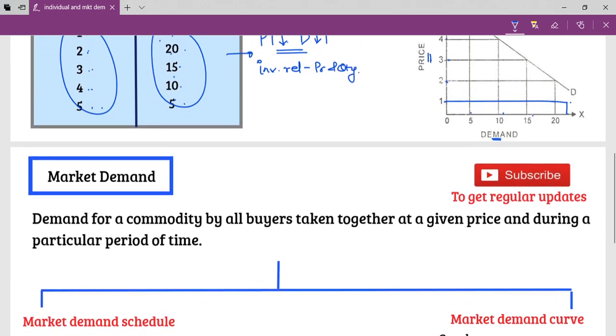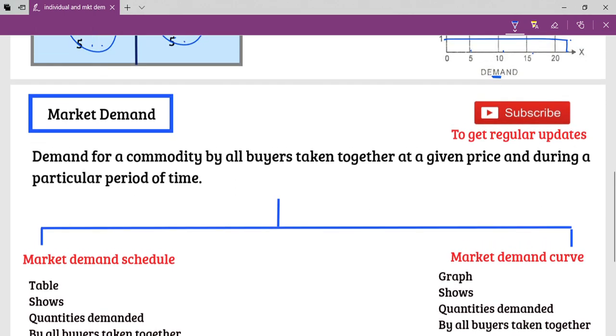Now after this we go to the next one, that is market demand. Now what is market demand? Demand of one or demand of everyone? So obviously the answer is everyone's demand taken together. See, if I give an example like this, Mr. X and Y, they together demand 50 chocolates daily at rupees 20 per chocolate.